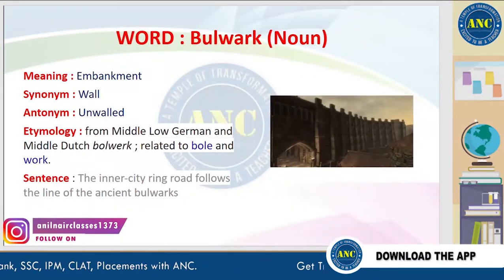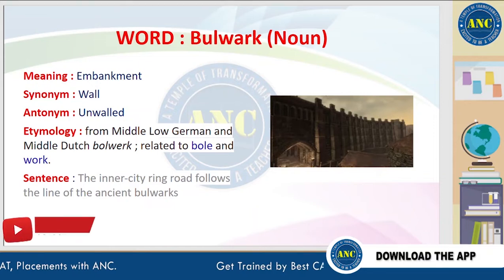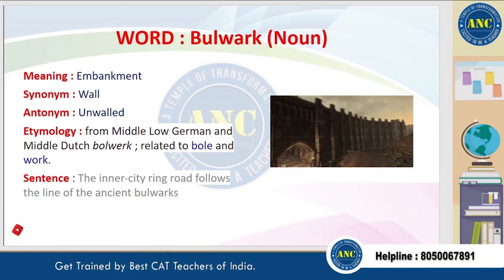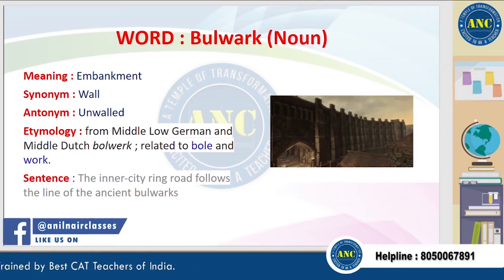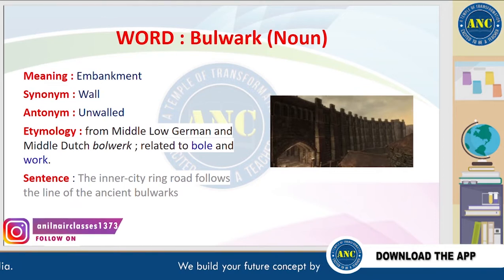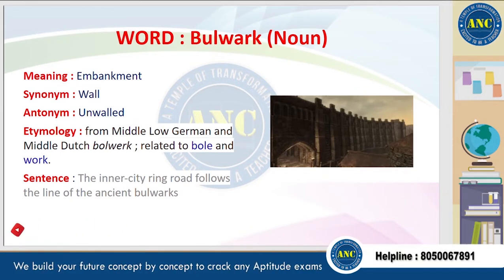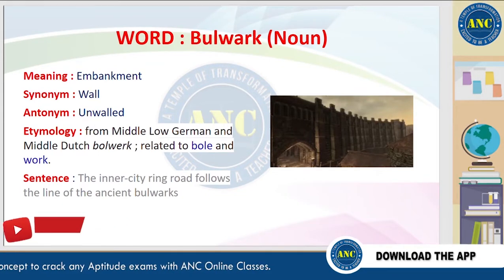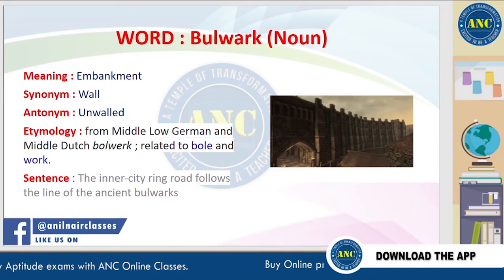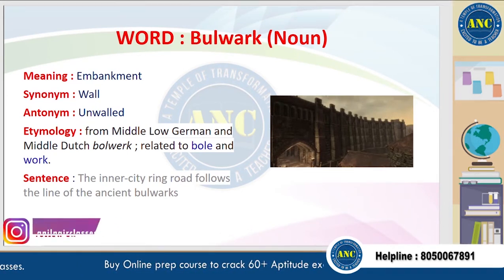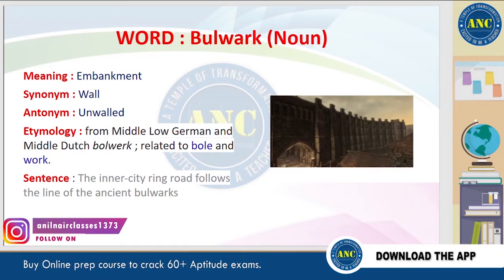The next word is bulwark. Bulwark means embankment. A synonym for this word is wall, and an antonym is unwalled. It is derived from Old German and Dutch words that are related to bowl and work. A sentence for this word is, the inner city ring road follows the line of ancient bulwarks. If you go to places like Rome, you might even be able to see these bulwarks because they're well preserved.